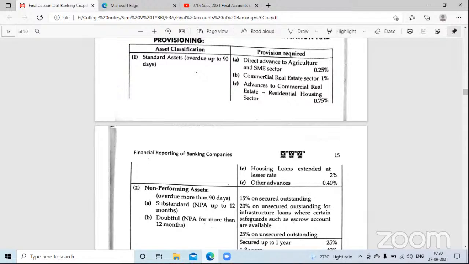See, if we are investing in government securities, a very small amount of risk is attached, but it is there. You know, it is a safer investment than any other investment, government securities. But still the risk is attached. Yes or no? Yes, ma'am. Similarly, when a bank gives loans to agriculture and SME sectors, there is risk but very small, 0.25%.